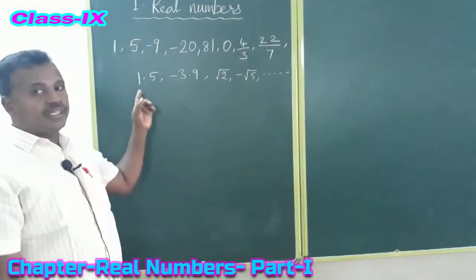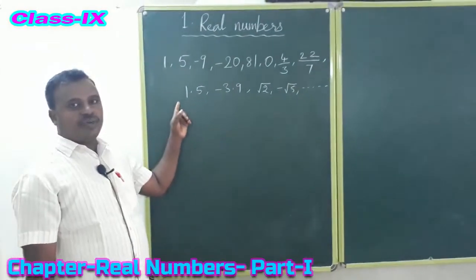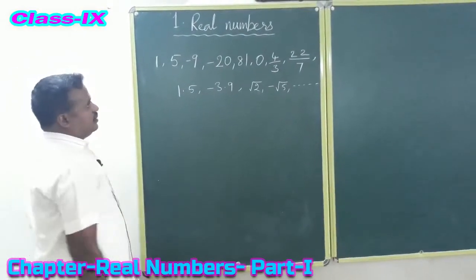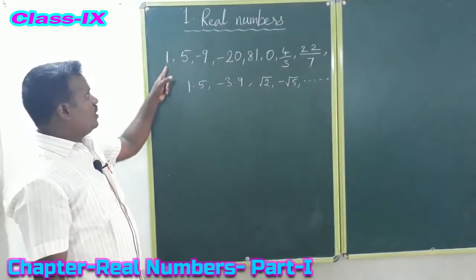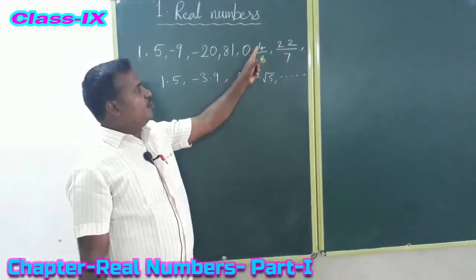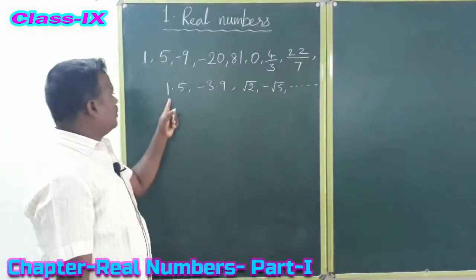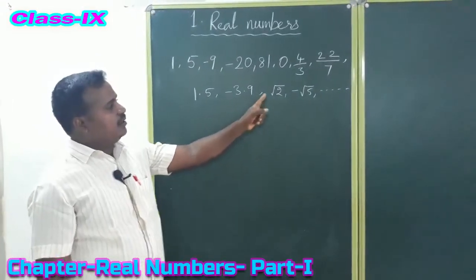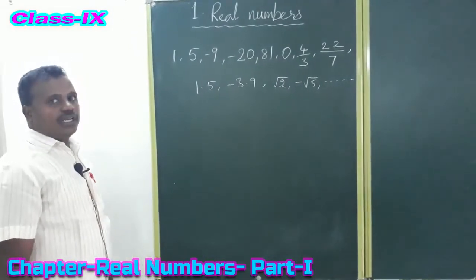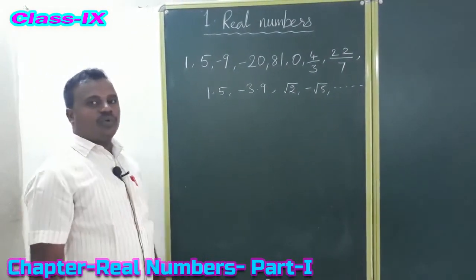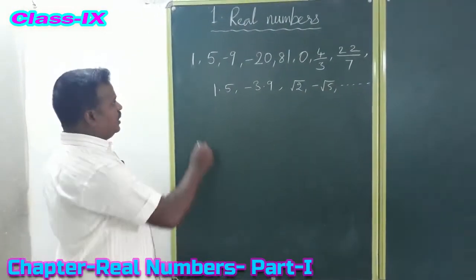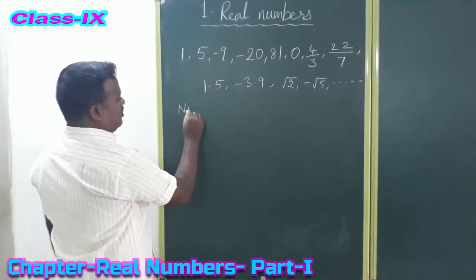See students, here there are some numbers. If you observe these numbers, we can classify them into some groups. The numbers are 1, 5, minus 9, minus 20, 81, 0, 4 by 3, 22 by 7, 1.5, minus 3.9, root 2, minus root 5, and so on. According to number system we can classify them. See, the first number system is natural numbers.